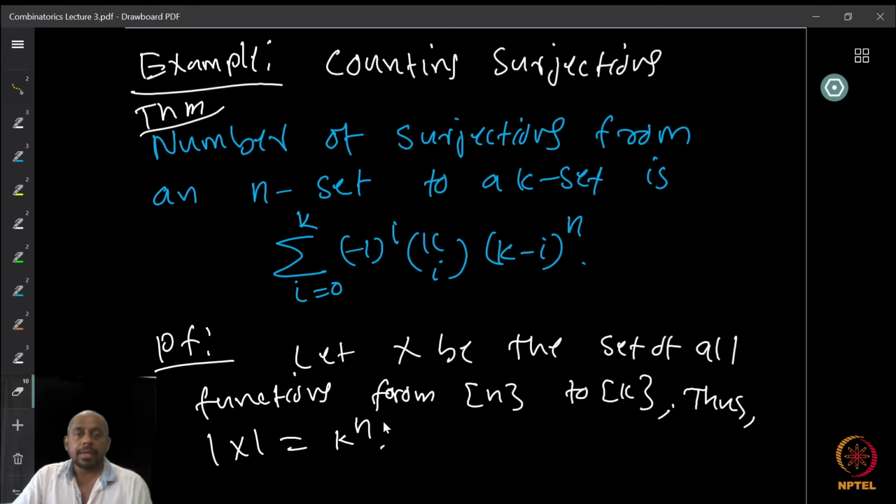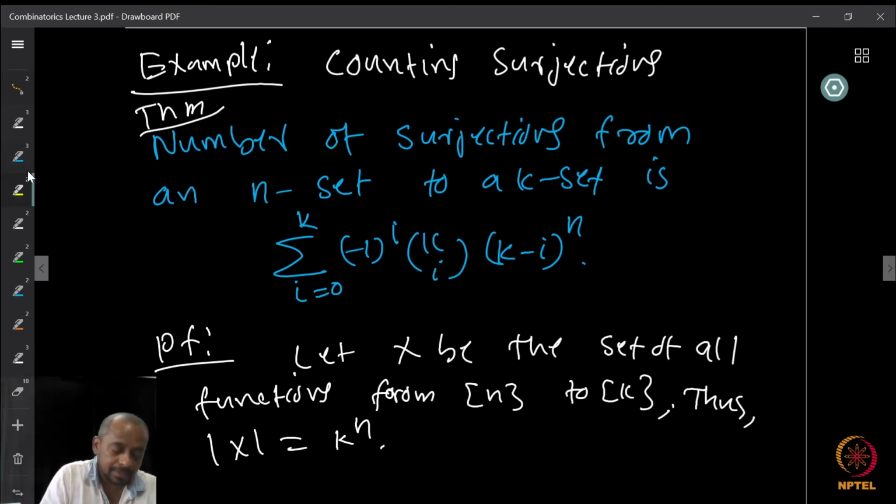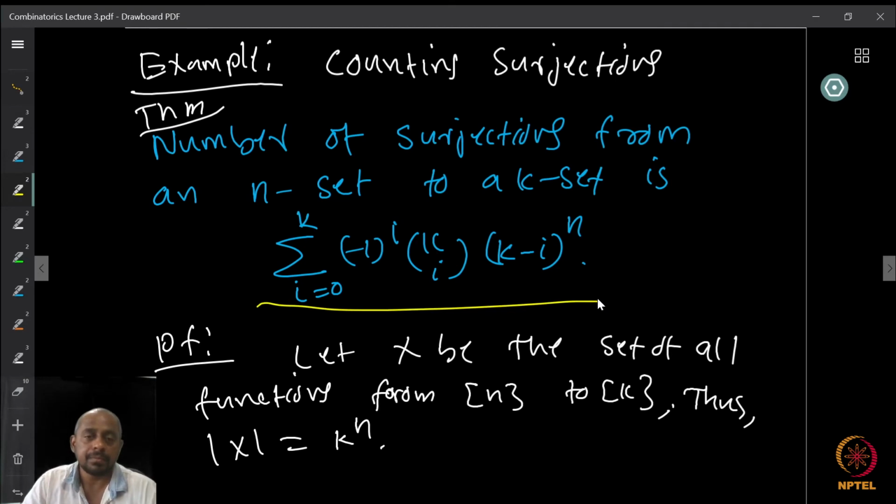So earlier we were looking at the surjections, right? The surjections from an n element set to a k element set, how many are there? So the number of surjections from an n element set to a k element set, now I say, is given by the summation i equal to 0 to k of minus 1 whole raised to i, k choose i, k minus i whole raised to n. Okay, so this is the formula that we have. So we want to prove this formula.